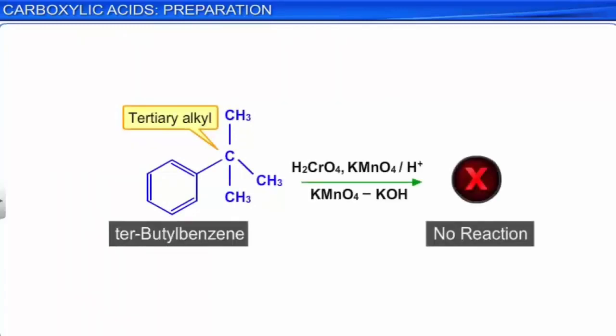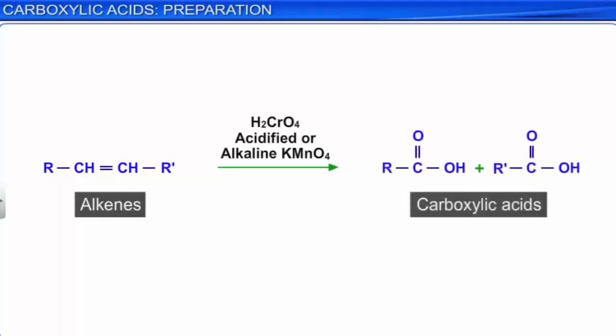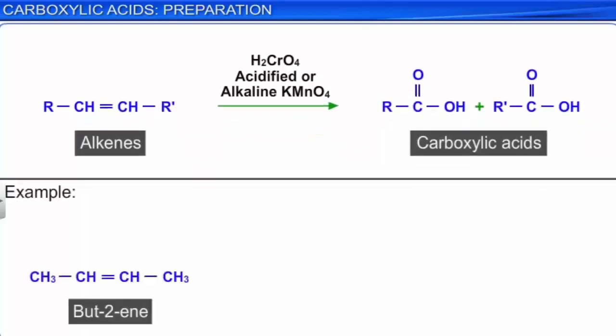In the presence of these oxidizing agents, even suitably substituted alkenes are oxidized to carboxylic acids. For example, but-2-ene, on oxidation in the presence of acidified potassium permanganate, gives ethanoic acid.